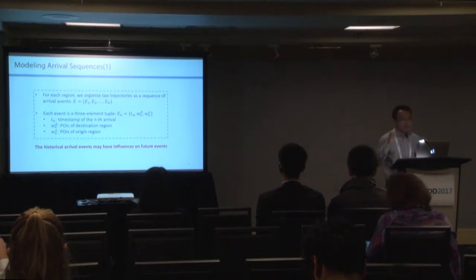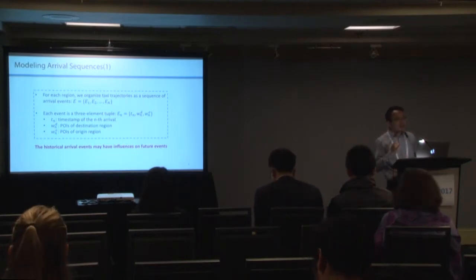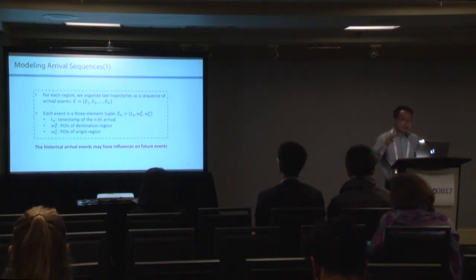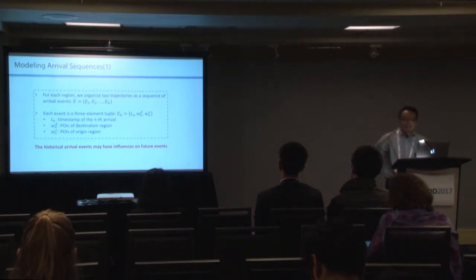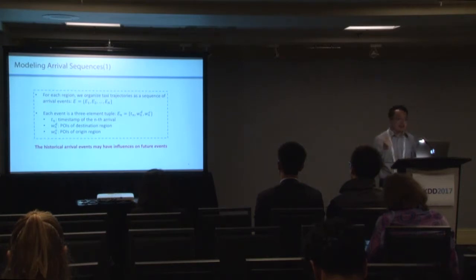Our model is composed of different building blocks. Firstly, we have to model the arrival sequences. For each region, we organize the taxi trajectories as a sequence of arrival events, which is denoted by E. And this E is composed not only of the time, but also the point of interest of the origins and destinations, which is denoted by W. So each event is a 3-element tuple, and we try to recover the sequences from a statistical process.